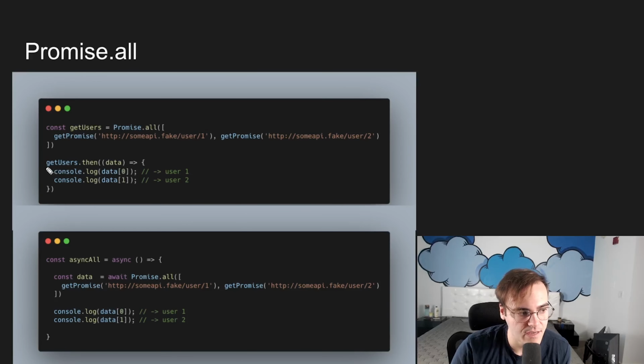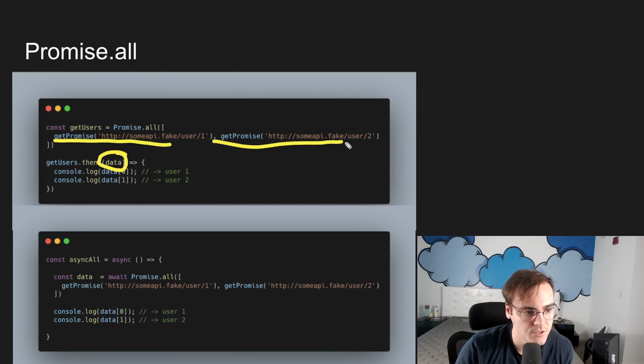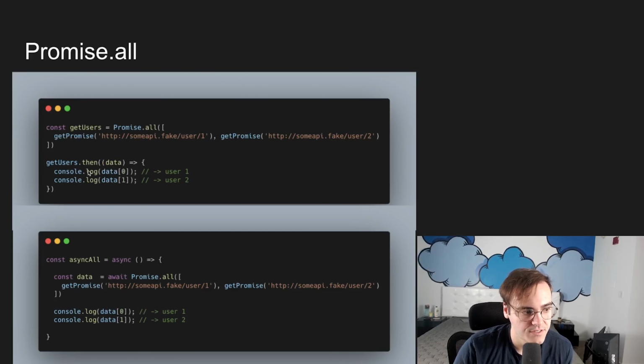And we can see that example here. So we do getUsers dot then, right? So getUsers is a single promise. But the data here is where it gets special. When each of these promises resolves, Promise.all is going to give us that data back from those promise resolutions in an array where the data is in the same order that we have the promises here.